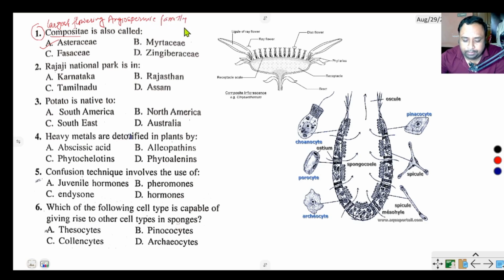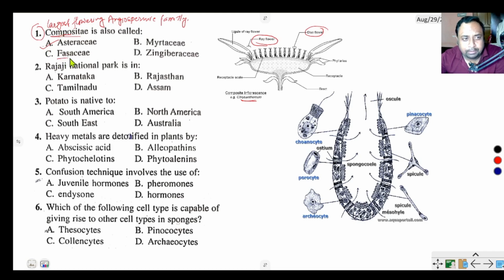What is the meaning of composite? Composite means the group of plants that carry different types of flowers. For example, Helianthus and Chrysanthemum. Here different types of flowers are present, that is ray flower and disc flower. Two types of flowers are present in composite, that's why it's called composite. The correct option is option number A.